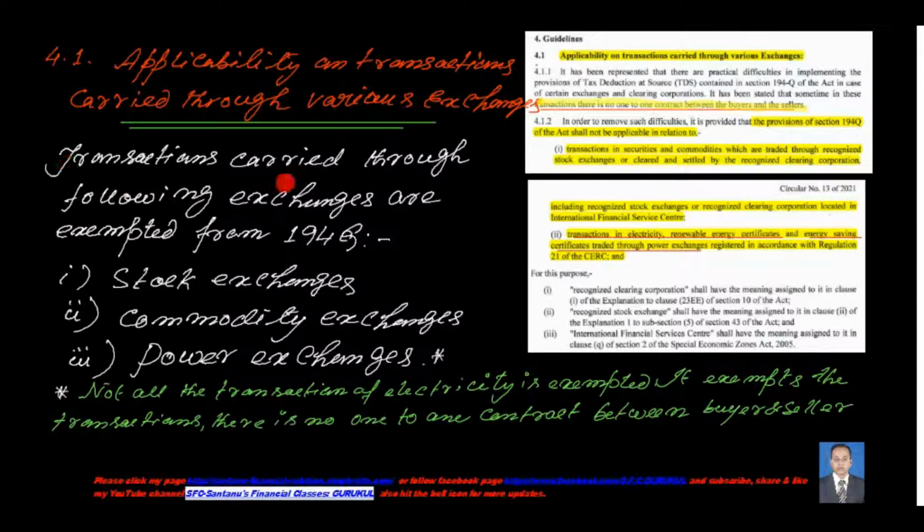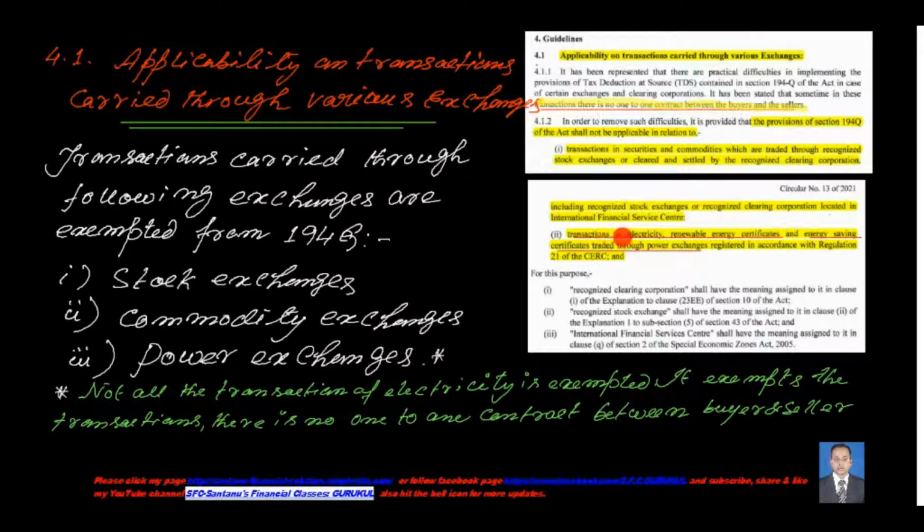The transactions carried through the following exchanges are exempted from section 194Q: transactions through stock exchange, transactions through commodity exchange, and transactions carried on in power exchange.